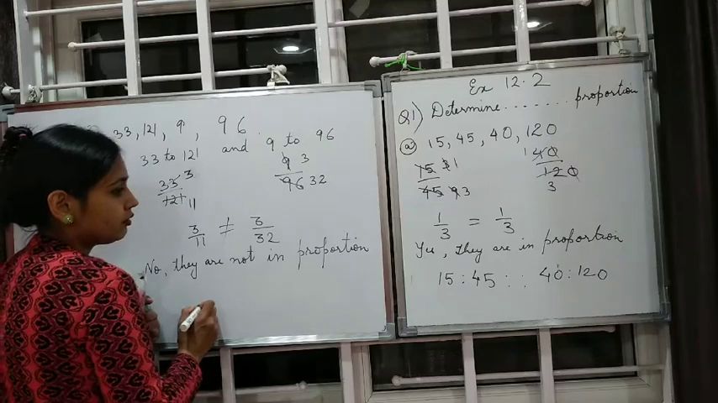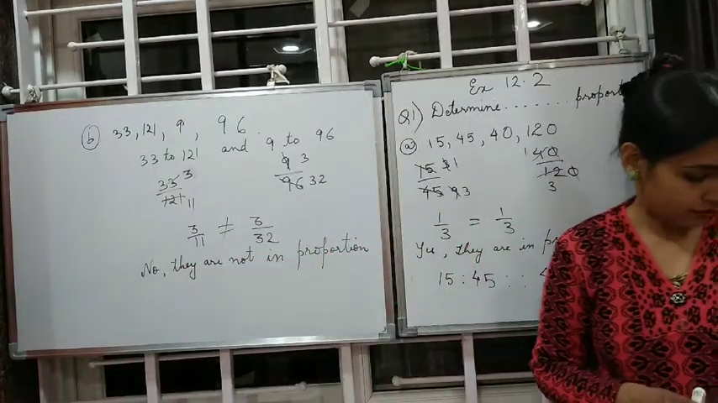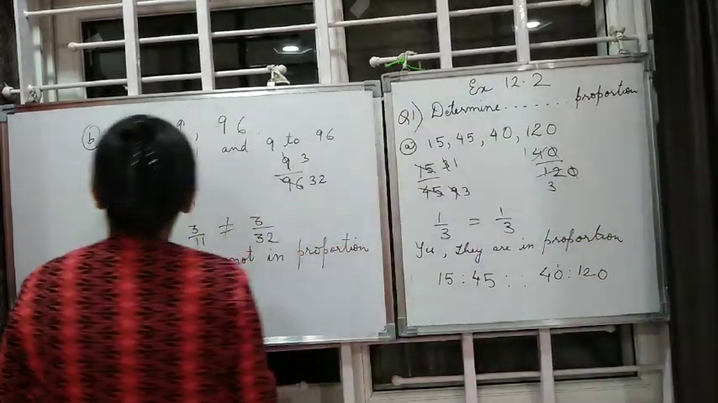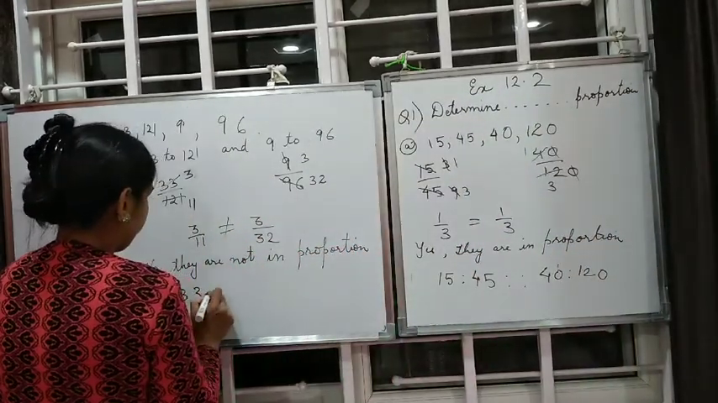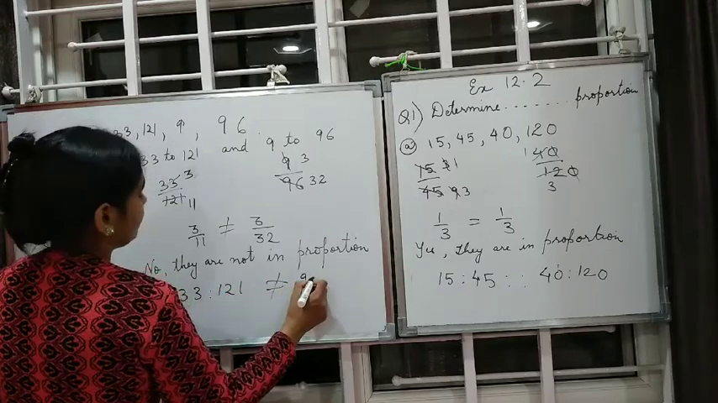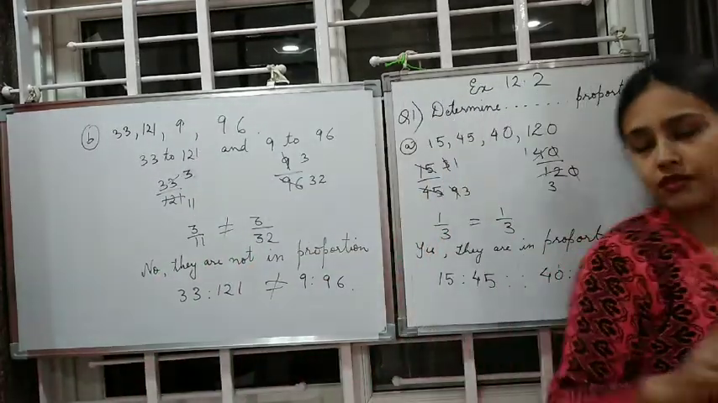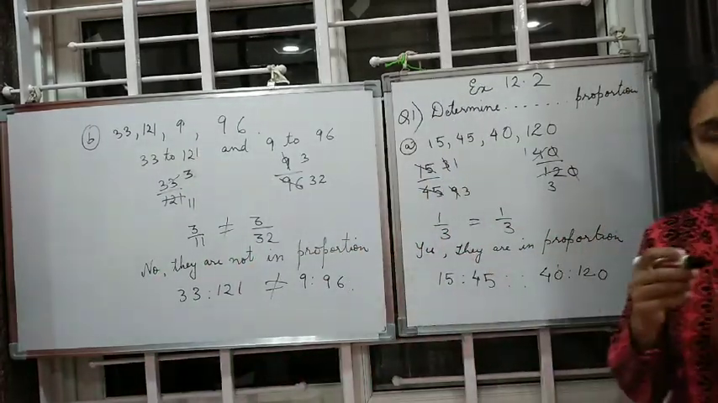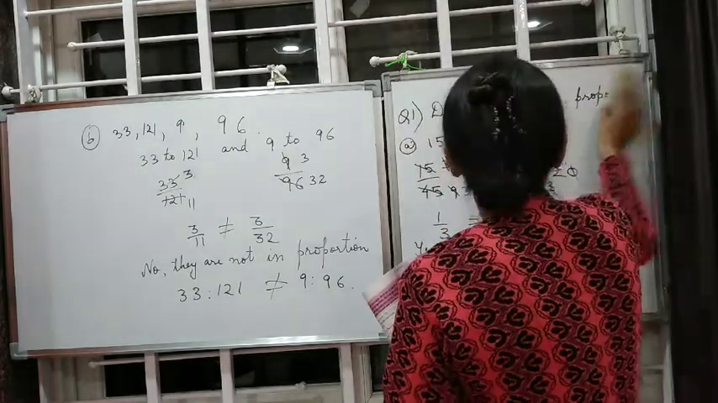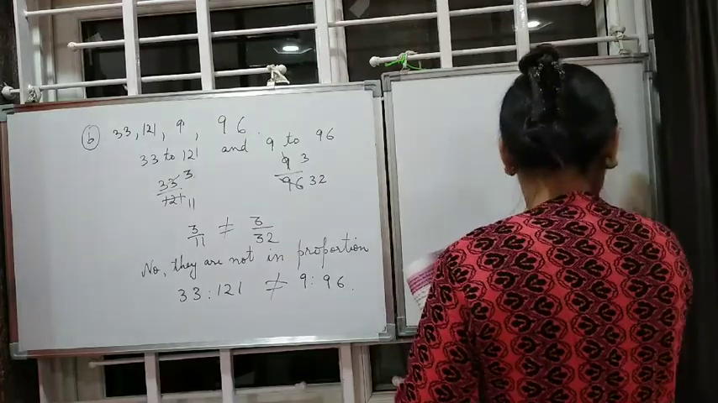Okay. So if you want to, you can write either this way or you can write this also, children. Not in proportion. Any of the two statements, that is either this one or this one, any of the two you can write. So this completes the B part. We go to the C part now.